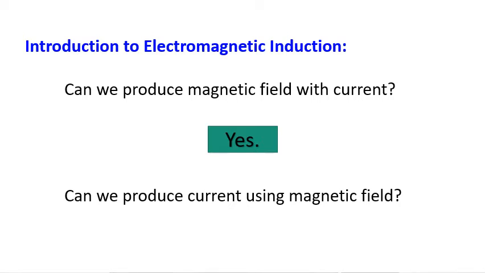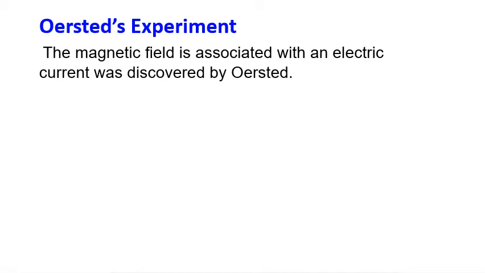Before going to the introduction, let me give clarity about the current carrying conductor producing a magnetic field, that is Oersted's experiment. One day in the laboratory, Oersted placed a deflection magnetometer near a current carrying conductor, then suddenly observed a deflection in the magnetometer. From that, he discovered that a magnetic field is associated with an electric current.